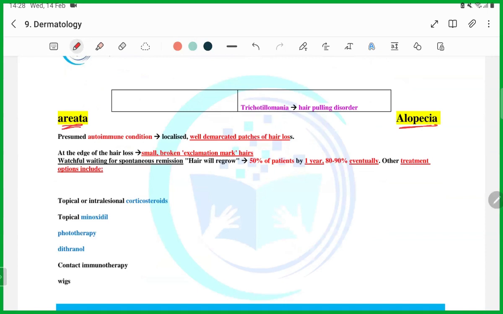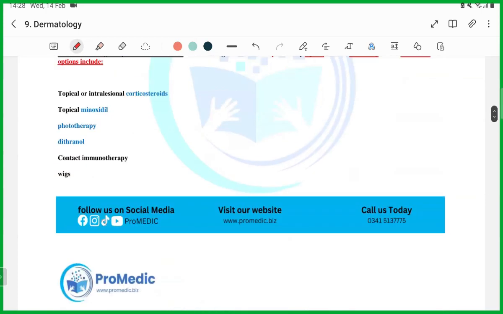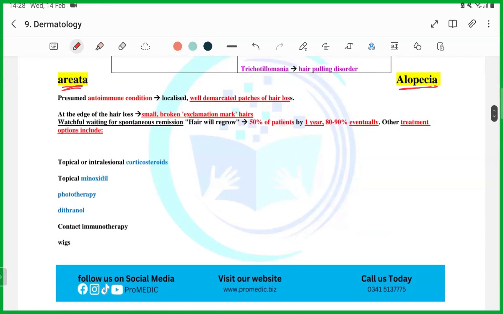How will you get a question from it? Let me tell you. You will be told that a patient has presented to you with hair loss. The important thing is that there is a well demarcated patch of hair loss, and at the edge of the hair loss there is a small broken exclamation mark hair.